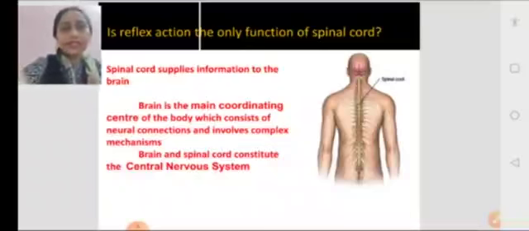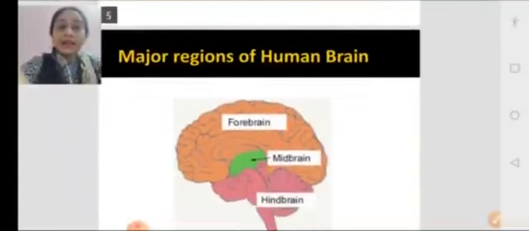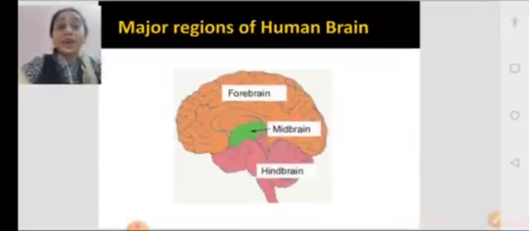So you can see, the spinal cord is a long tube and it gives out so many fibers, is it not? These fibers are the peripheral nerves. Okay, so we got to know that the reflex action is not the only function of the spinal cord. The spinal cord gives every bit of information to the brain, and the brain is the main control center, the main coordinating center in the human body.